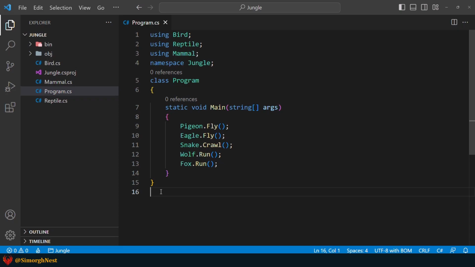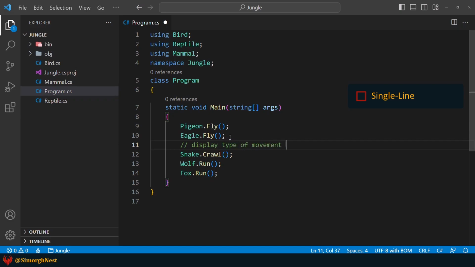Alright, C# has three types of comments: single line, multi-line, and XML documentation. Okay, the first type we're gonna tell you about is single line comments. Let's put a single line comment above the crawl method and say what it does. This is a single line comment syntax in C#.